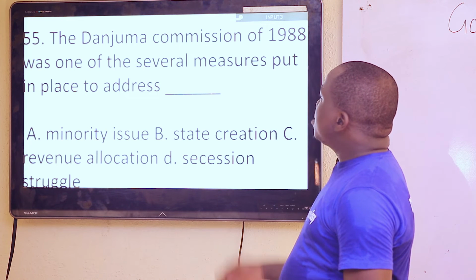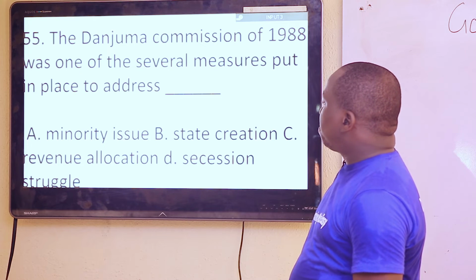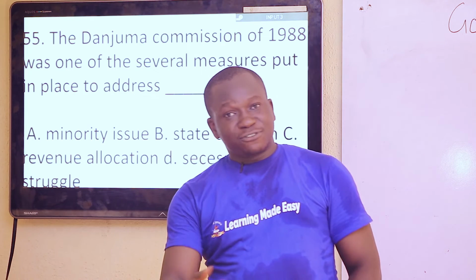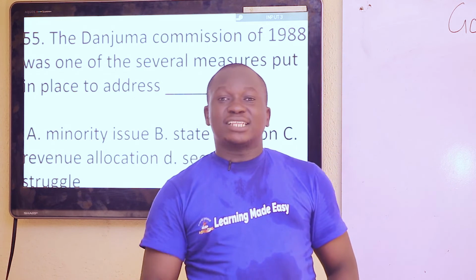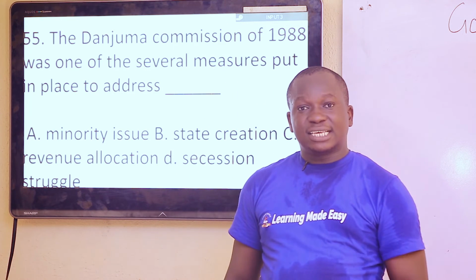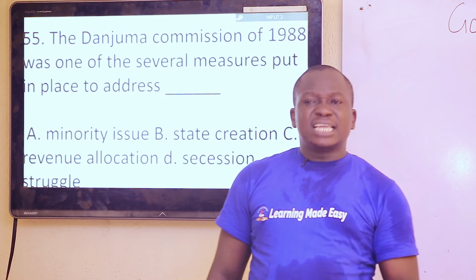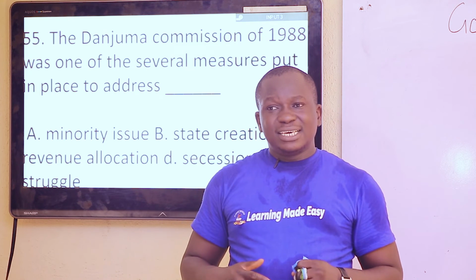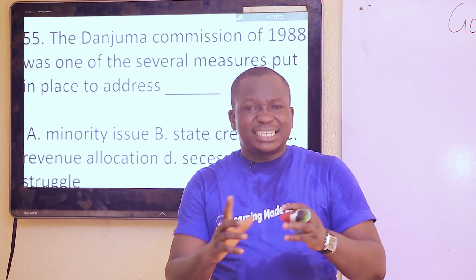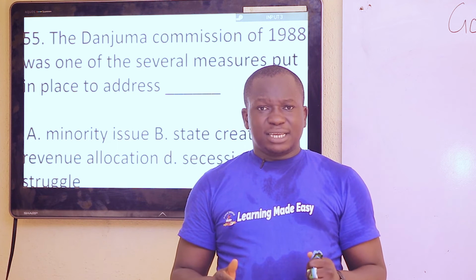Now to the 55th question. The Danjuma Commission of 1988 was one of the several measures put in place to address Dash. Now you have to know General Theophilus Danjuma was the chief of army staff from 1975 to 1979 under General Olusegun Obasanjo. And in 1988, he was called out of retirement to oversee a lingering issue in the Nigerian federalism called resource control. Are you getting me now?